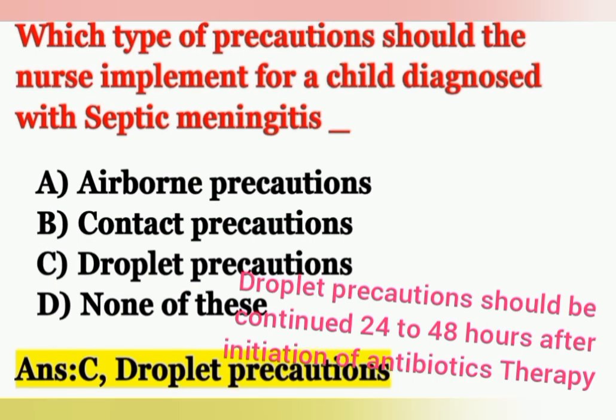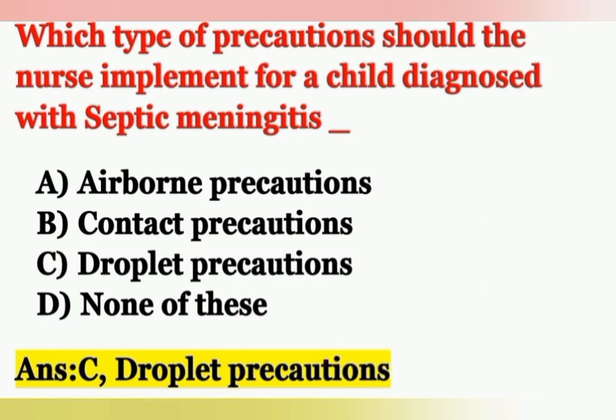The correct answer is droplet precaution, option C. Meningitis can spread through droplet infection. So the precaution should be continued for 24 to 48 hours after the administration of antibiotic therapy.